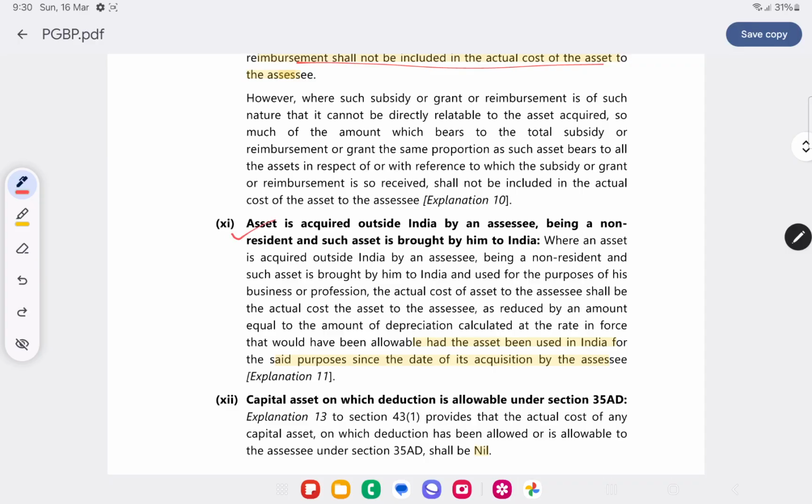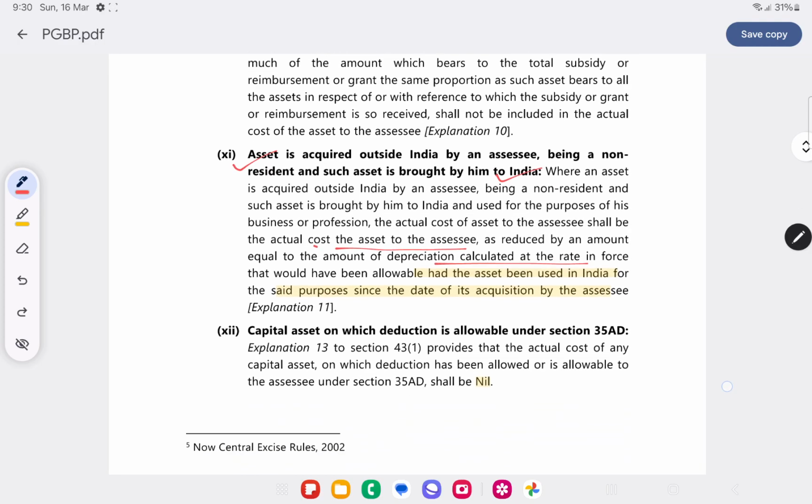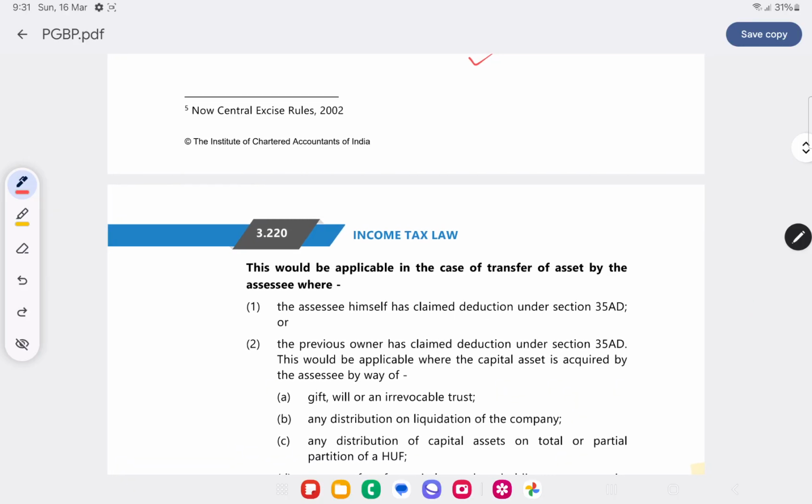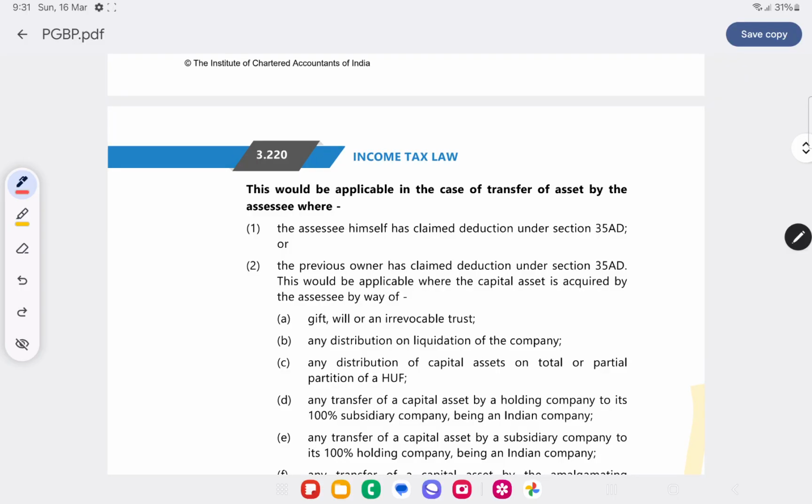Asset acquired outside India by a non-resident, and such asset is brought to India, then the actual cost of asset minus notional depreciation will be calculated. Capital asset on which deduction is allowable under section 35AD. Deduction is already allowed, so cost of asset will be nil. This will also be applicable in case of transfer of asset where the previous owner has claimed deduction under section 35AD.